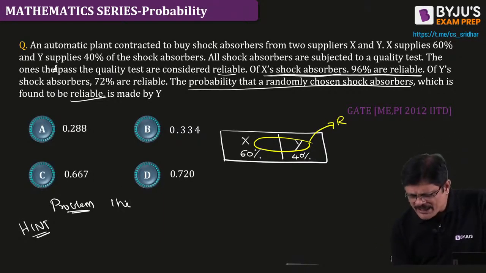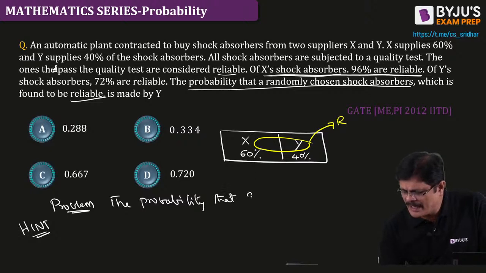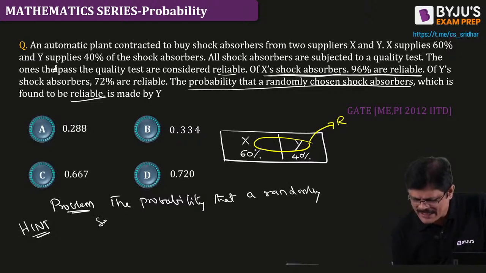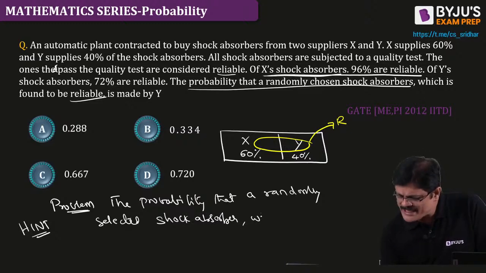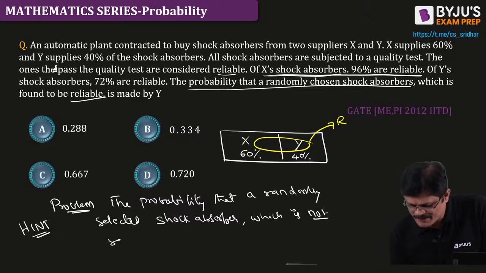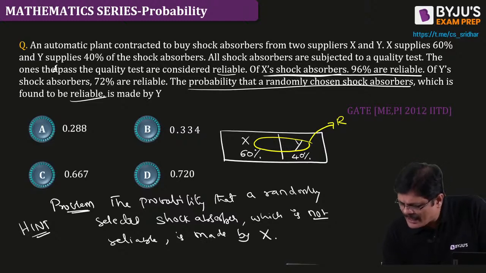The probability that a randomly selected or chosen shock absorber which is not reliable is made by X.